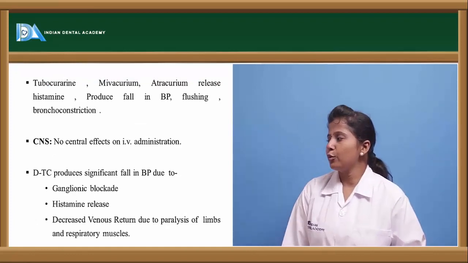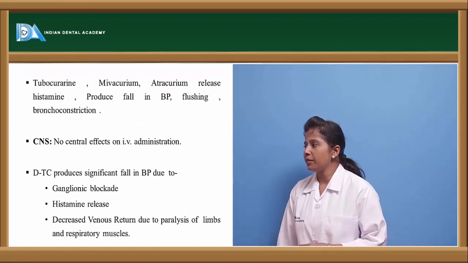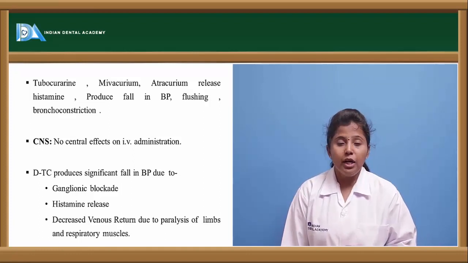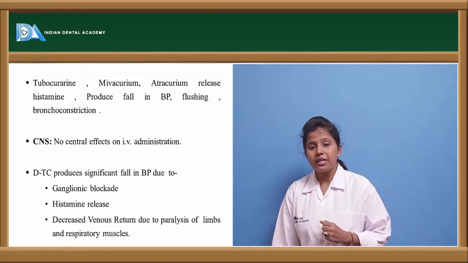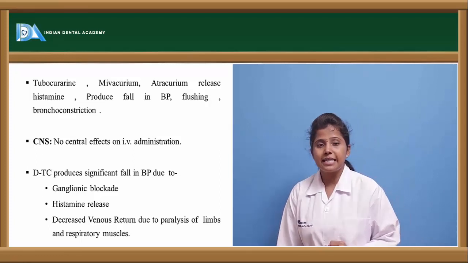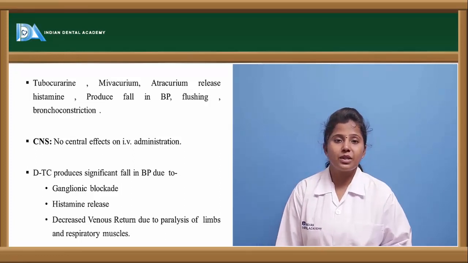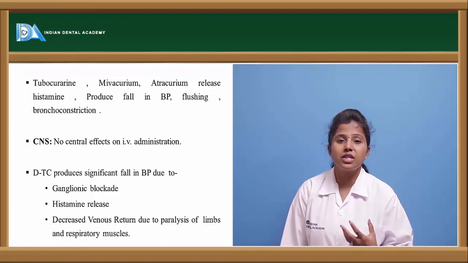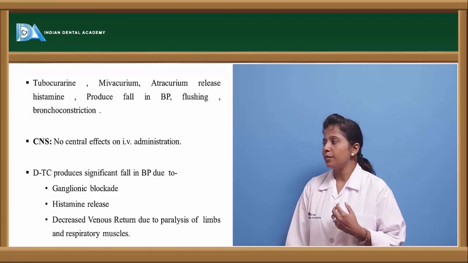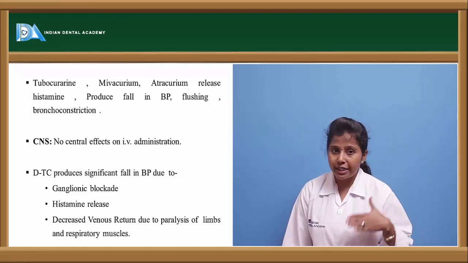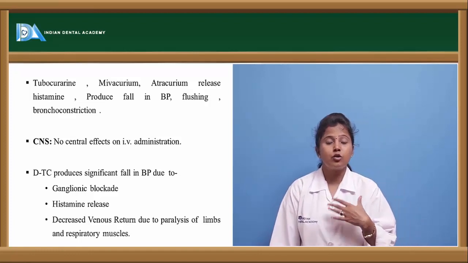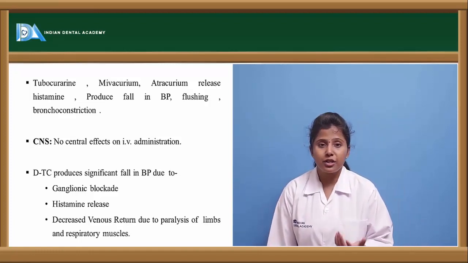Drugs like tubocurarine, mivacurium and atracurium release histamine. Histamine is a chemical mediator which is released from the mast cells. When histamine is released in excessive amount, it causes hypersensitivity reactions, flushing and redness of the skin. It also causes a reduction in blood pressure, and it also causes a bronchoconstriction effect.